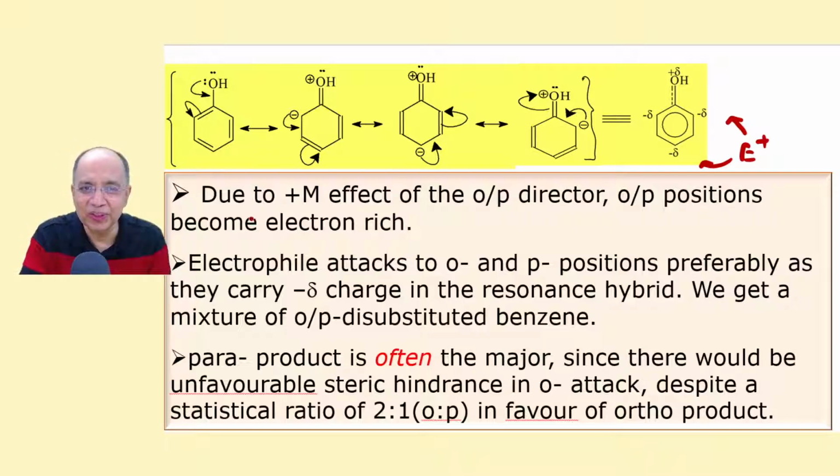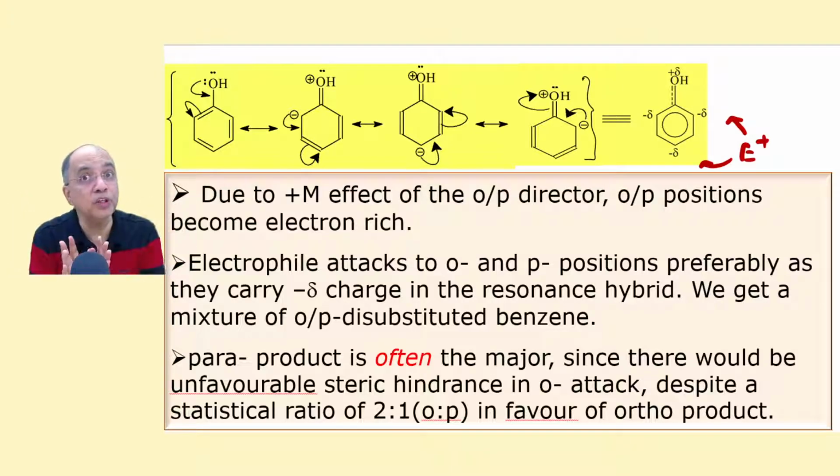Let me read out. Due to plus M effect of ortho-para director, ortho-para positions become electron rich. Electrophile attacks ortho-para positions preferably as they carry minus delta charge in the hybrid. We get a mixture of ortho-para disubstituted product. Para product is often the major product, since there would be unfavorable steric hindrance in ortho attack, particularly when one or both groups are bulky, despite a statistical ratio of 2:1 in favor of ortho product.